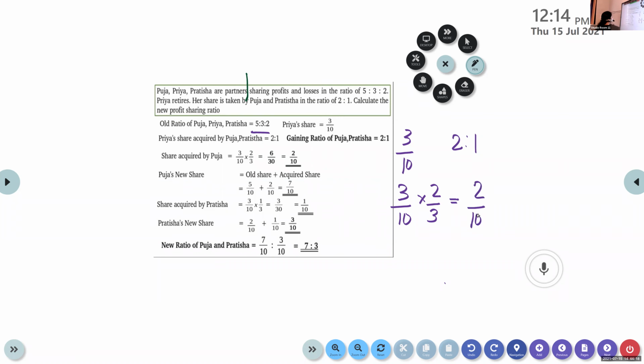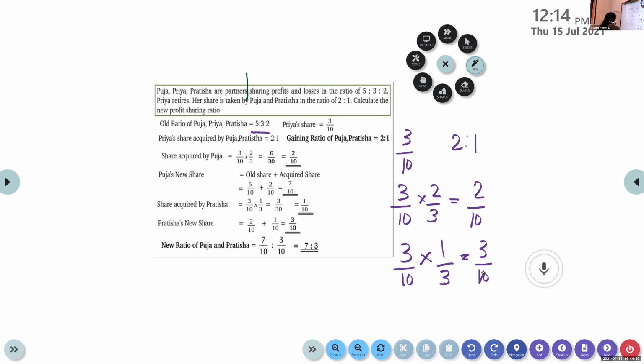The new share will be old share plus acquired share: old share is 5/10 plus the acquired share 2/10. Again, 3/10, the retiring partner's share, into 1/3 belongs to the next partner.